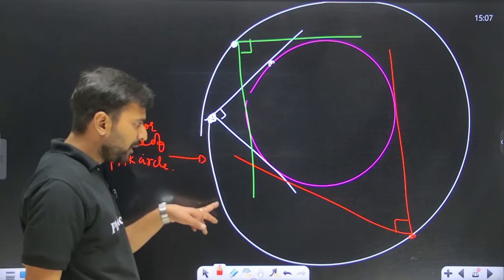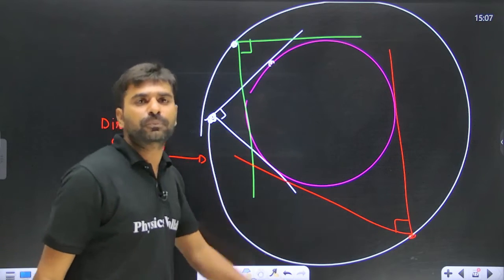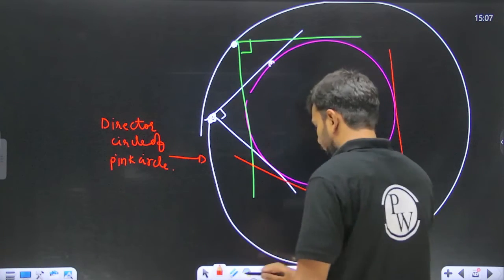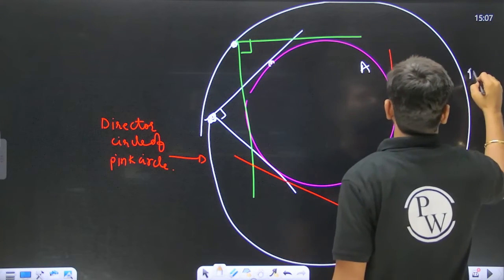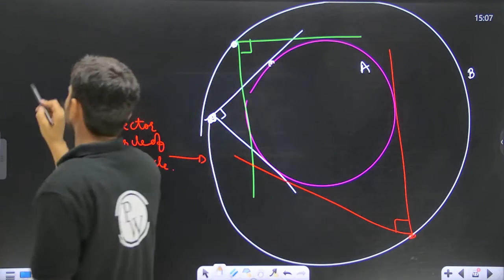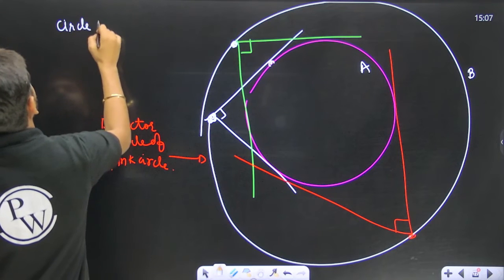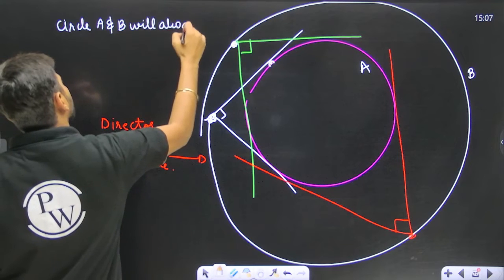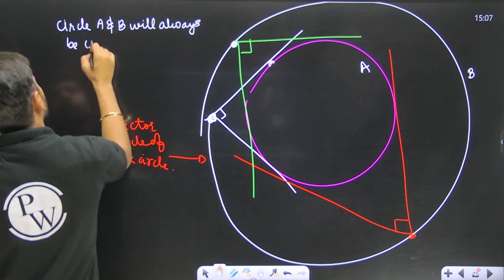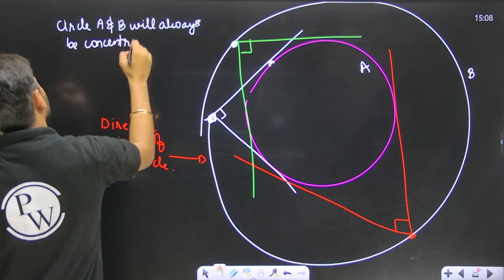That means if you are drawing tangents from any of these points onto the pink circle, they will be perpendicular. Let me tell you one very amazing fact. If this is circle A and this is circle B, then circles A and B will always be concentric, meaning having the same center.